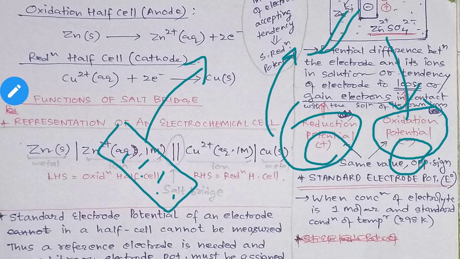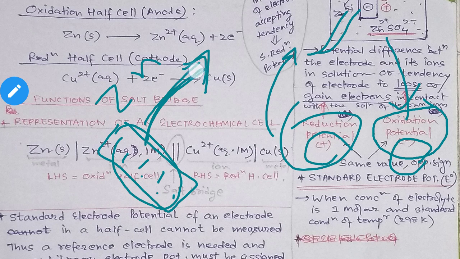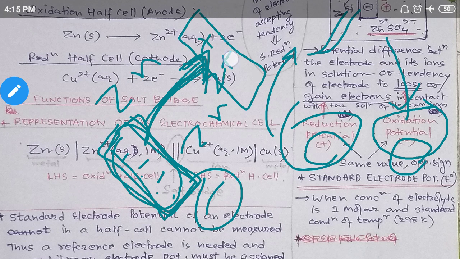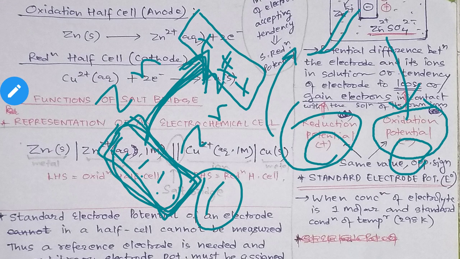As I just showed you, once the electrode has a tendency to lose electrons, like here zinc was losing electrons, the electrons will accumulate on this metal, right? So if zinc loses electrons and changes to Zn2+, that means the electrons it leaves get deposited on the metal, right? And that is why we will always denote the oxidation potential with a negative sign, okay? And similarly, if negative charge is generated here, what will be the reduction potential? Positive charges will be generated, because I'll tell you why, slowly you will learn.